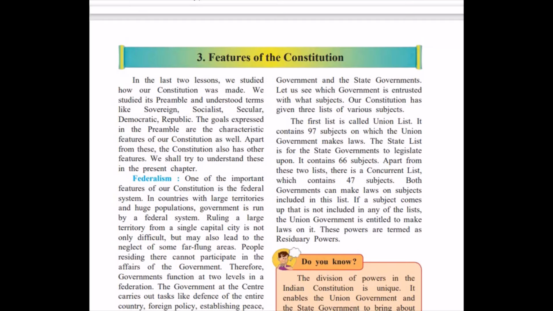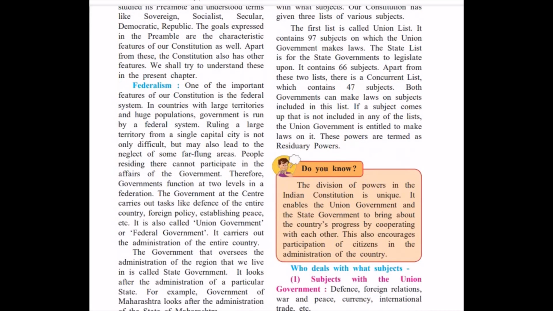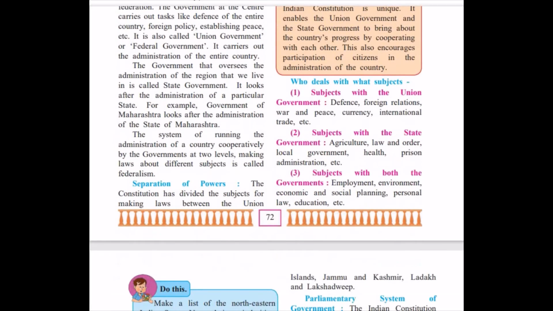Union list, the central government makes laws. State list, the state government makes laws. And in the concurrent list, both the central as well as the state governments make laws. So, my dear students, I hope you are clear this much with the explanation.